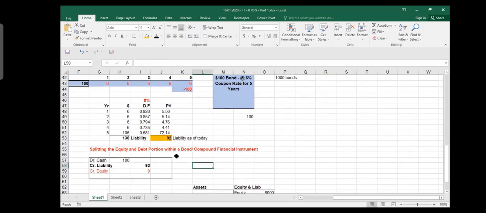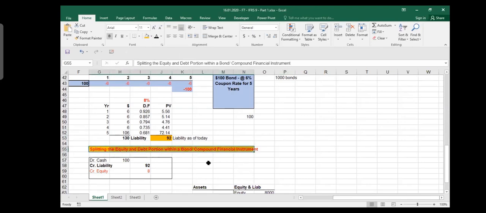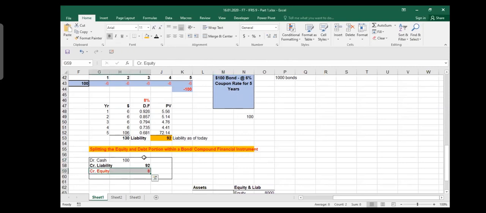So this thing which we were doing, we call it a compound financial instrument. The phrase I use is splitting the equity and debt part of a compound financial instrument. A compound financial instrument means that within this bond, there is a little bit of equity and of course some debt. So this is one thing.